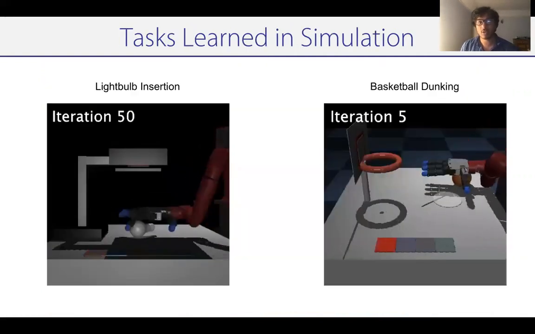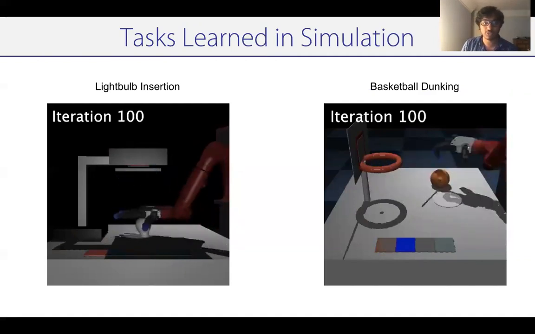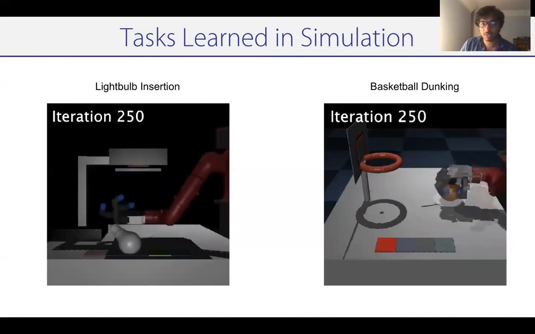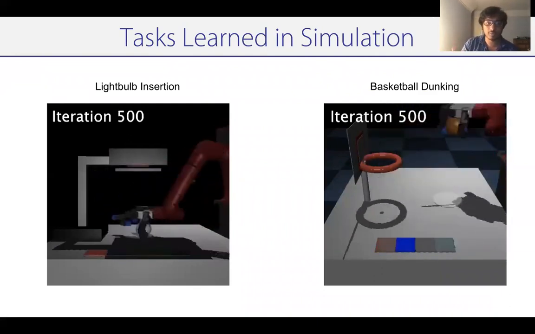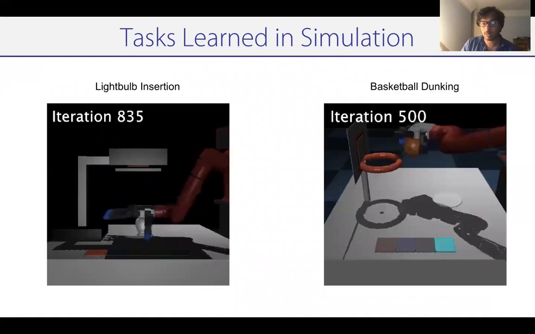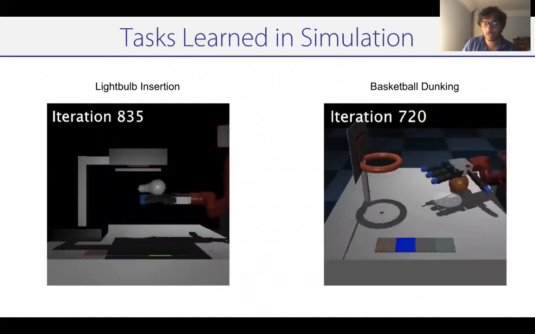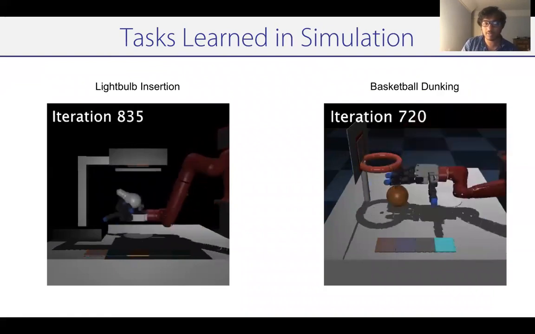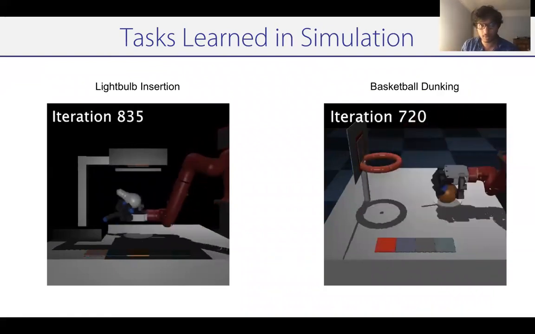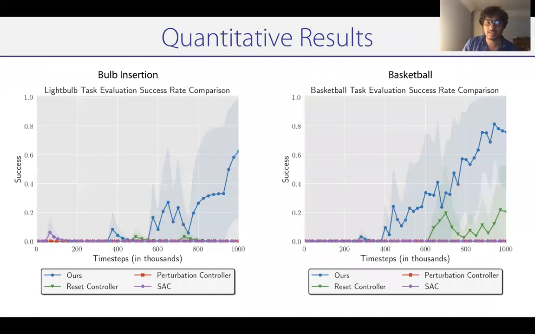Now, these types of results also extend to several different tasks in simulation. We can consider the task of light bulb insertion and basketball dunking, where the goal is to pick up this light bulb and insert it into a particular position in the lamp, and basketball dunking, where the goal is to pick up this basketball and dunk it into this hoop. These are trained autonomously by leveraging multiple different tasks as shown here by the color bar on the bottom. These results also extend to quantitative results, where we see we do significantly better than a reset controller or a perturbation controller or naive off-policy reinforcement learning, as we discussed earlier.